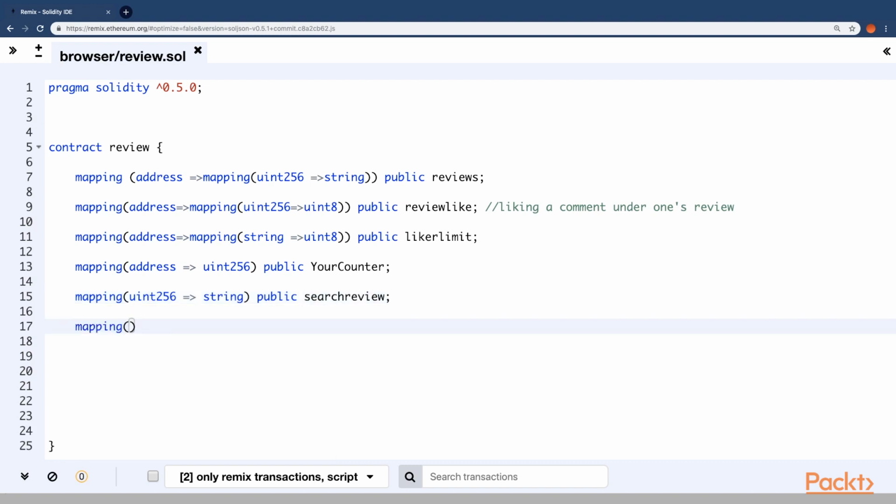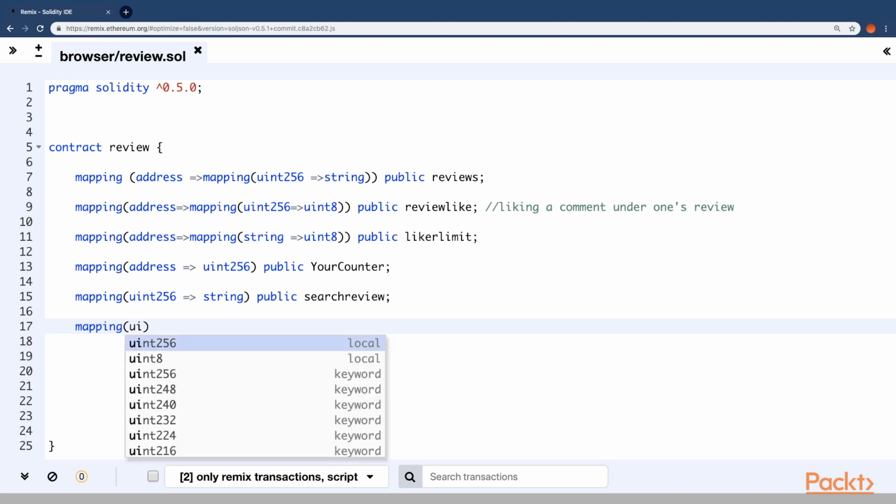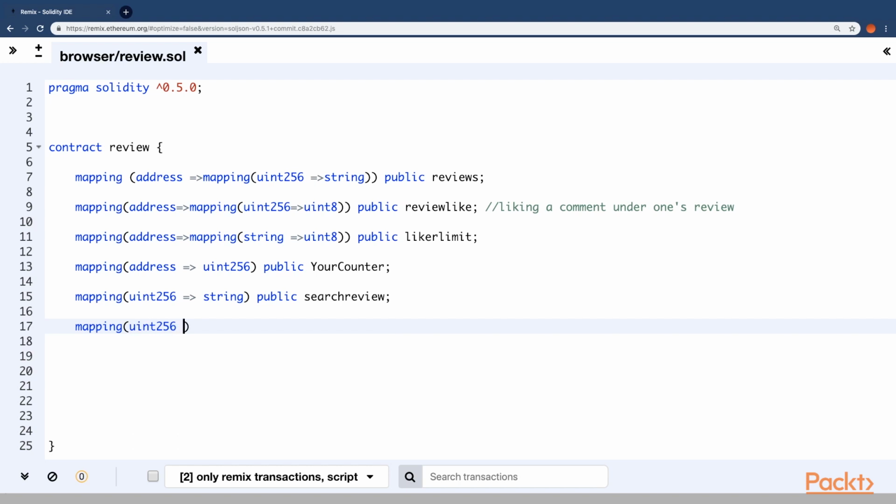Alright, now we came to the final mapping, and this mapping we will use for a unique review ID with respect to the addresses. The first one is for searching review, a unique ID for each review, and this is for a unique ID for each address for the review purpose. It'll make more sense when you actually use it or see it in the function.